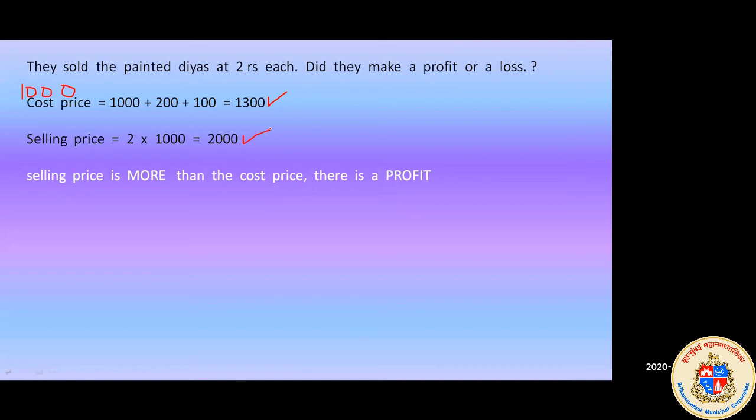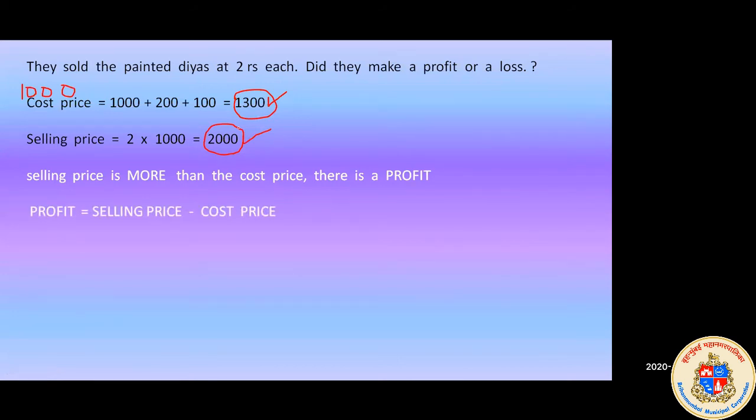The selling price is more than the cost price, so there is a profit. Obviously, the student has spent only 1300, and how much money did they get in return? They got a total of 2000. So it is a profitable transaction. So it is a profit. If the selling price is more than the cost price, there is a profit.